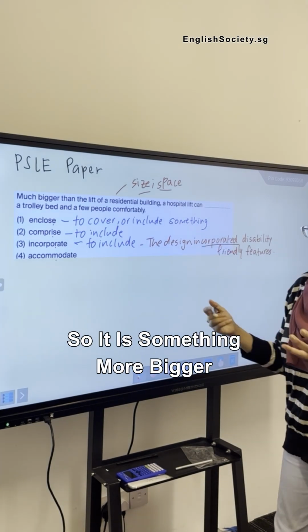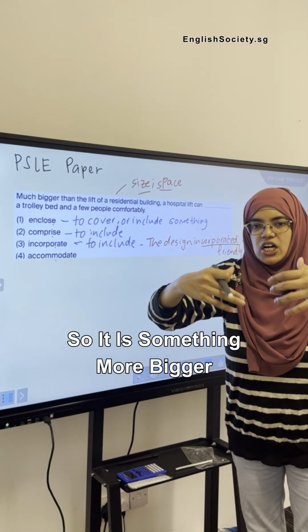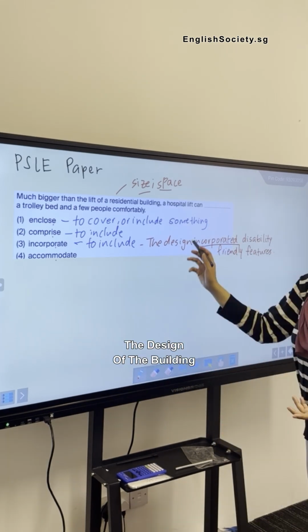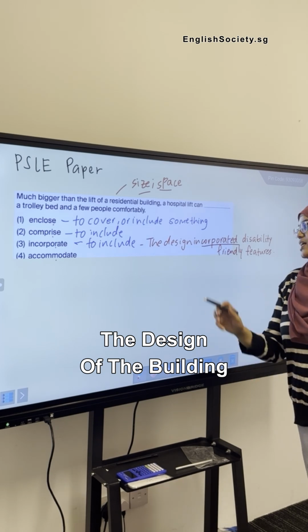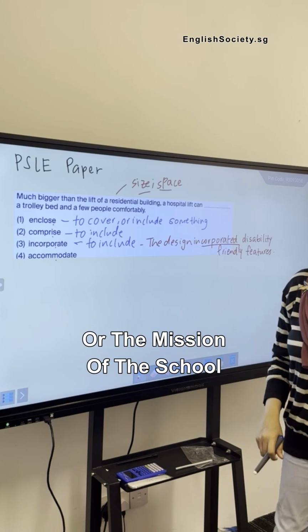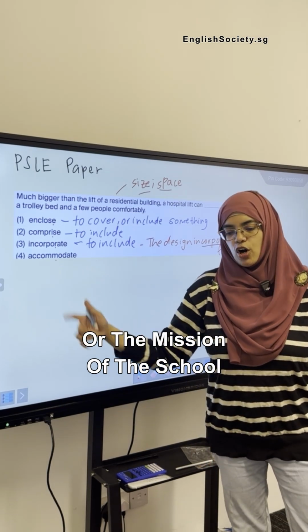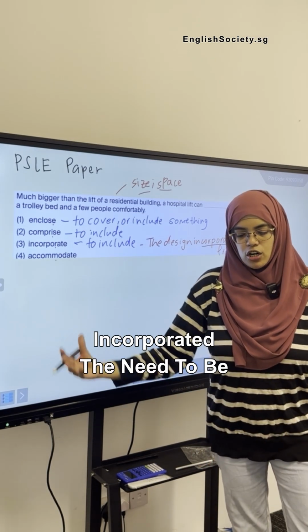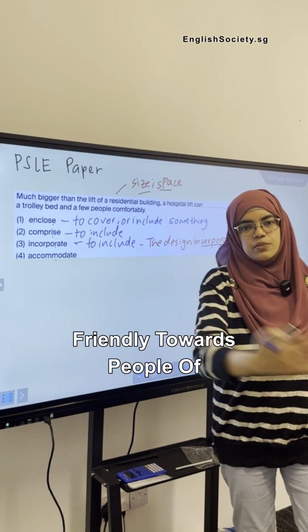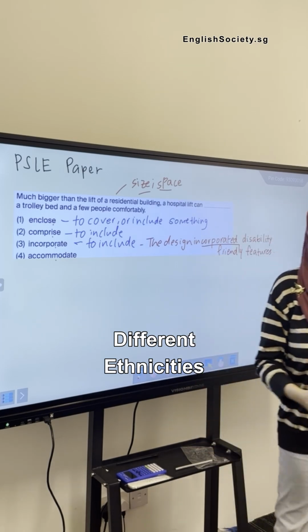So it's for things which are bigger concepts, like the design of the building incorporated disability-friendly features, or the mission of the school incorporated the need to be friendly towards people of different ethnicities.